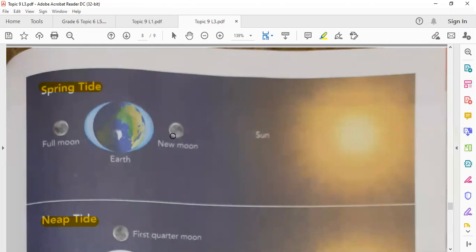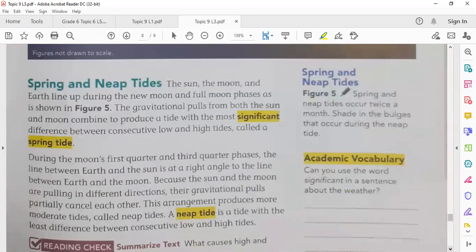occurs either in the new moon or the full moon. So spring tides happen always in the full moon and the new moon. In both cases, the sun, earth, and moon line up. So the gravitational forces of the sun and moon are in the same line, so they exert a large force of gravity. For this reason, we have a tide with a significant difference between the consecutive low and high tides, called